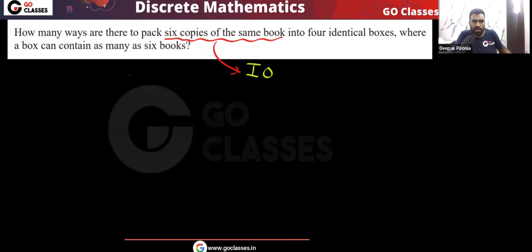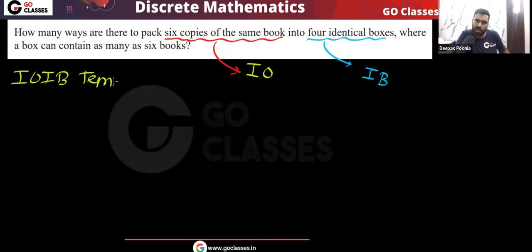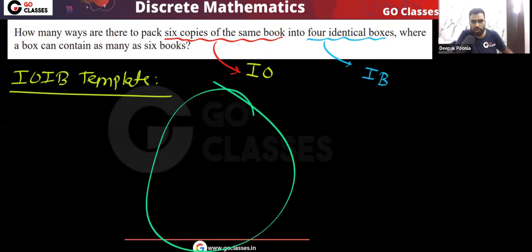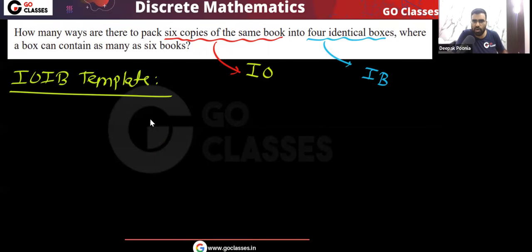We need to distribute them into 4 identical boxes. Identical boxes. So this is the IOIB template, the easiest template, let me tell you. What we need to do is just see how many distributions are possible. For every distribution, there will be only one way.